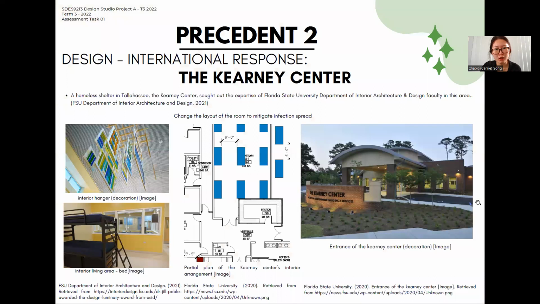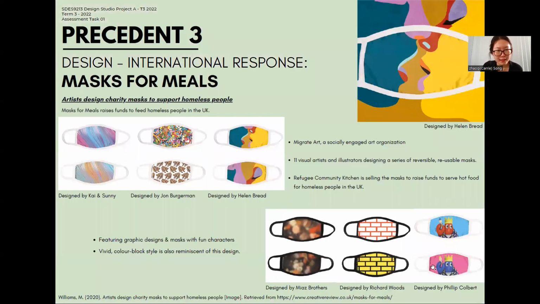The second precedent, the Carrie Center, is an architectural design, and the interior has been rearranged and redesigned in order to incorporate social regulations like social distancing, and it allowed more homeless people to stay in the house. The third precedent, Masks for Miles, is a migrant art and organization rights charity activity for homeless people in the UK.